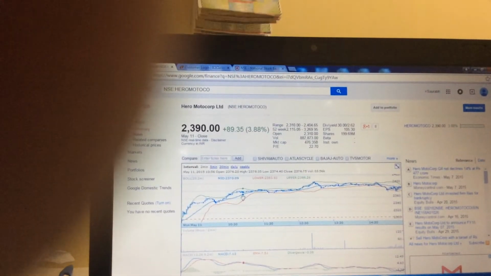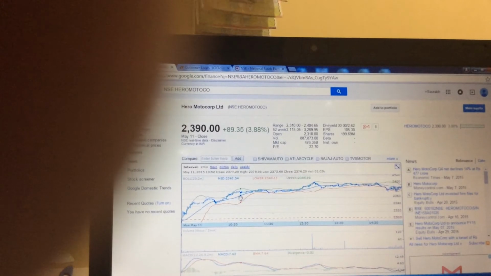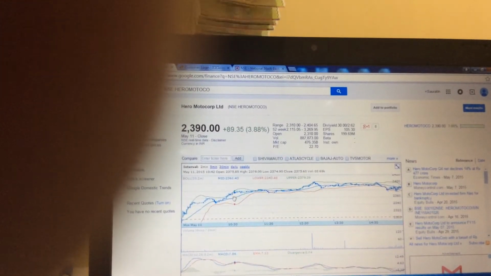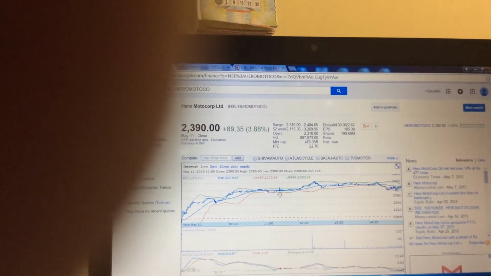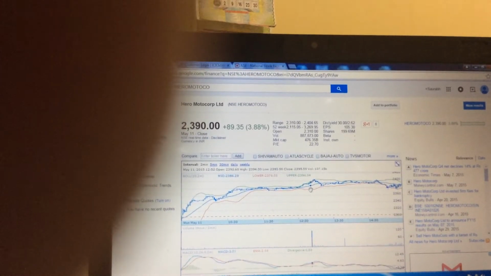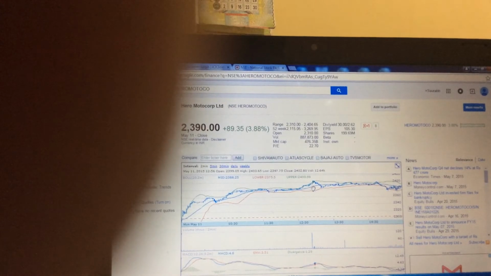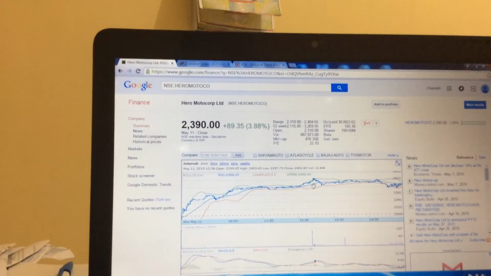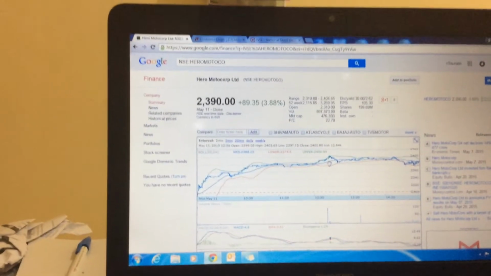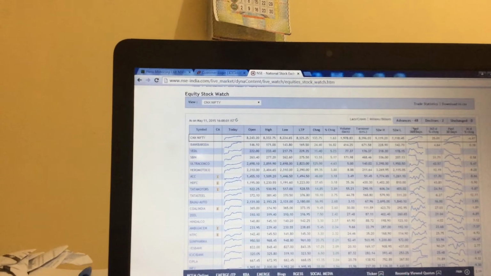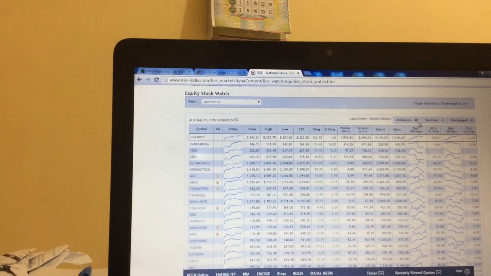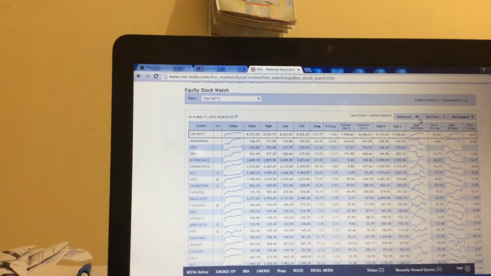And if you have jumped in around 10:40, around 2375, you would have closed it around 40 points, 20,000 rupees profit you would have gained. So this is a better way to predict the intraday stock. Always see here that advance should be more than 45 or 40, then better to enter the stock,